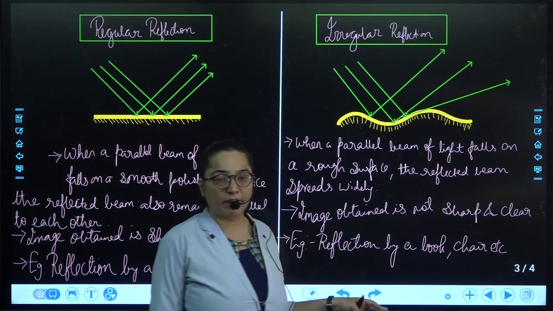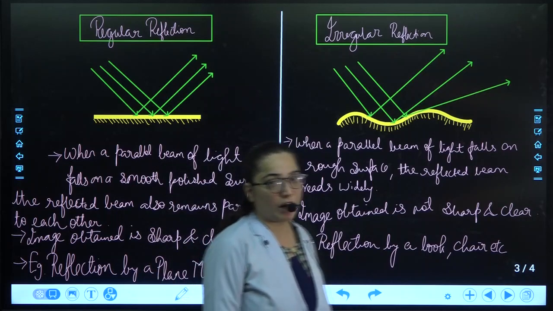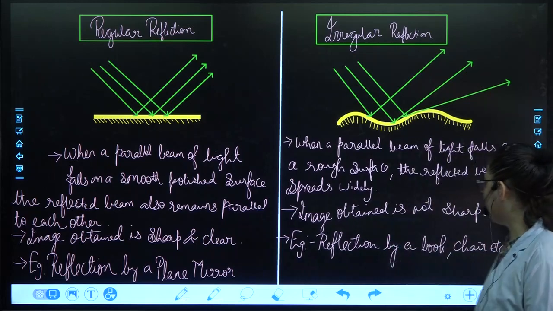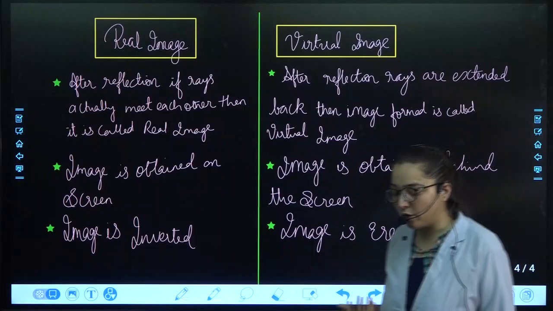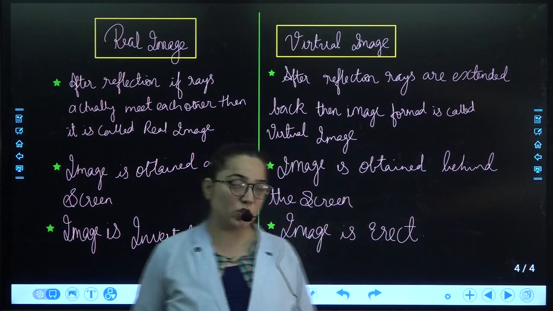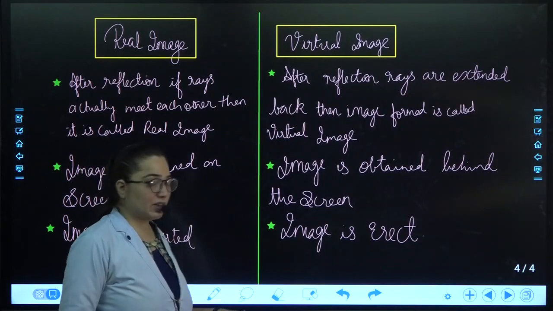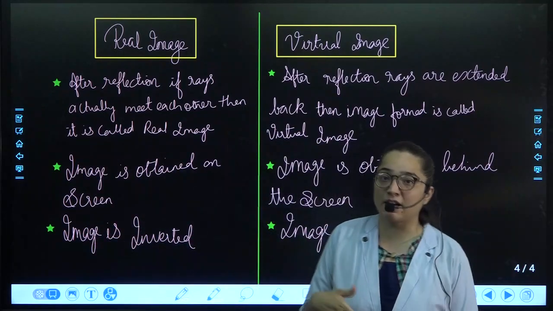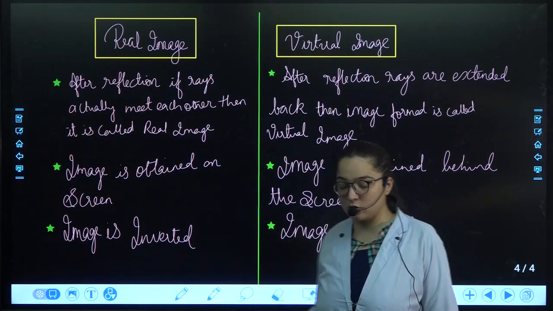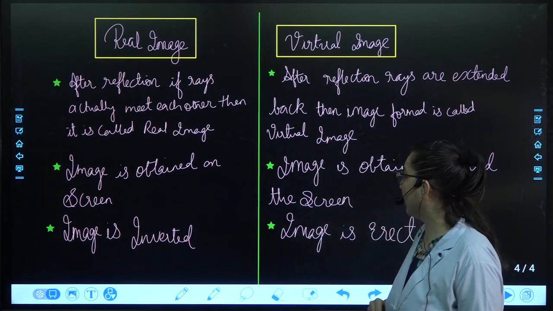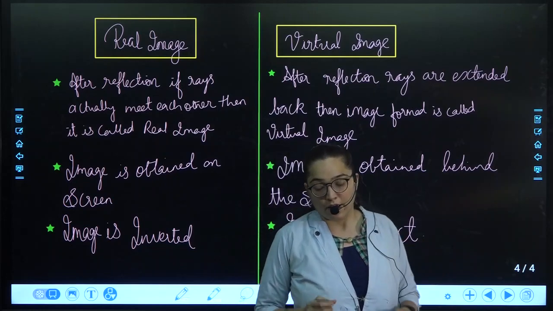Here when the parallel beam of light will fall on the rough surface, the reflected beam will spread widely. Image is not sharp and clear. Moreover, example of it is reflection by any of the three-dimensional object. We discuss about the types of image, that is real image and virtual image. Real image is after reflection, if the rays will actually meet each other, then it is the real image. If the rays actually don't meet, then it is virtual image. This real image is obtained on screen, virtual image is obtained behind the screen. Here the image is inverted, while here it is always erect.